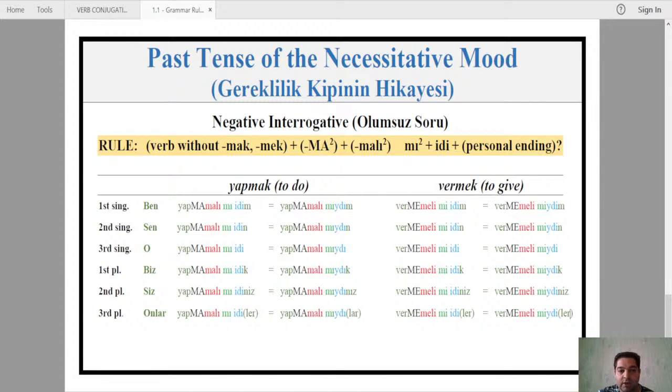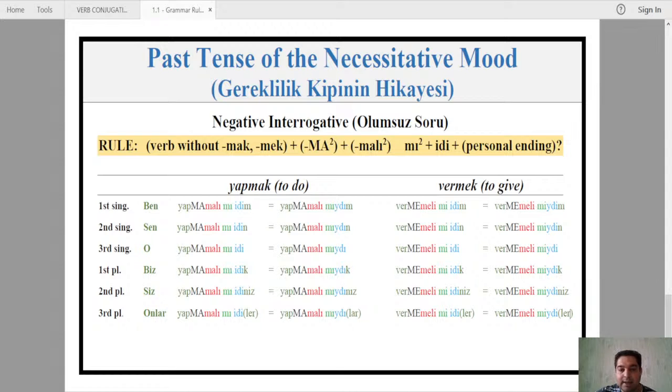So the only thing we have here is, again, ma, me plus the question word mı, mi, mu, mü, right? So oturmak becomes oturmamalı mıydım? Didn't I have to sit? Okumak, okumamalı mıydım? Sevmek becomes sevmemeli miydim? For görmek, we transform it as görmemeli miydim? And vermek, we make it vermemeli miydim? This is the negative interrogative form of the past tense of the necessitative mood. Didn't I have to give?